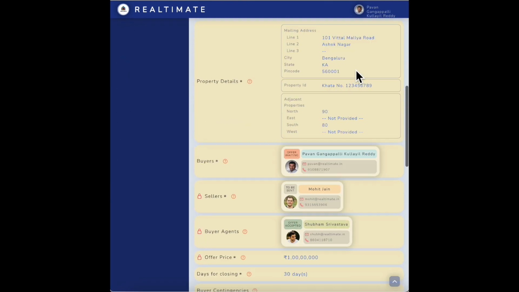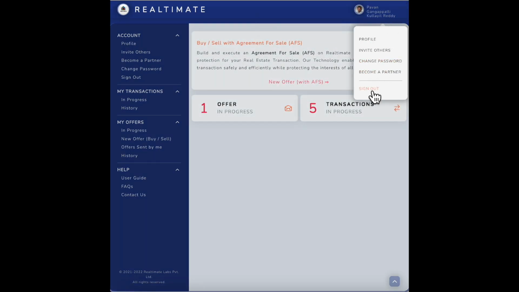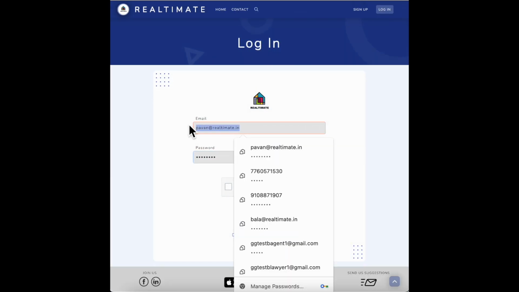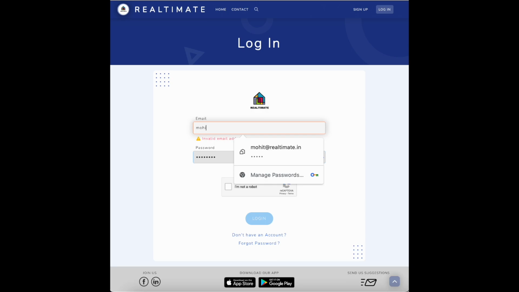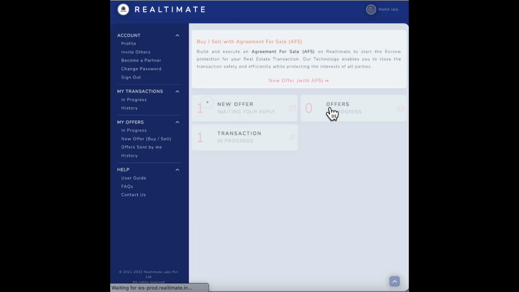As soon as I accept, the offer is now sent to the seller to review and accept. I'm going to sign out and I'm going to log in as the seller. If you remember, it was one Mr. Mohit, and I'm going to log in as Mohit here.